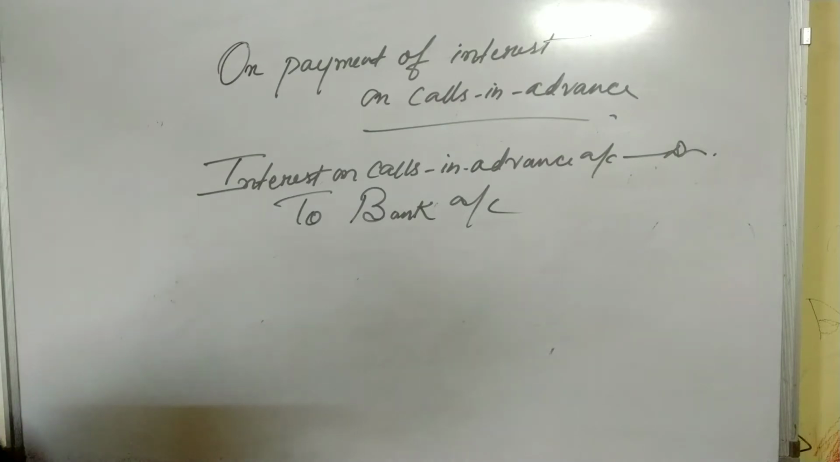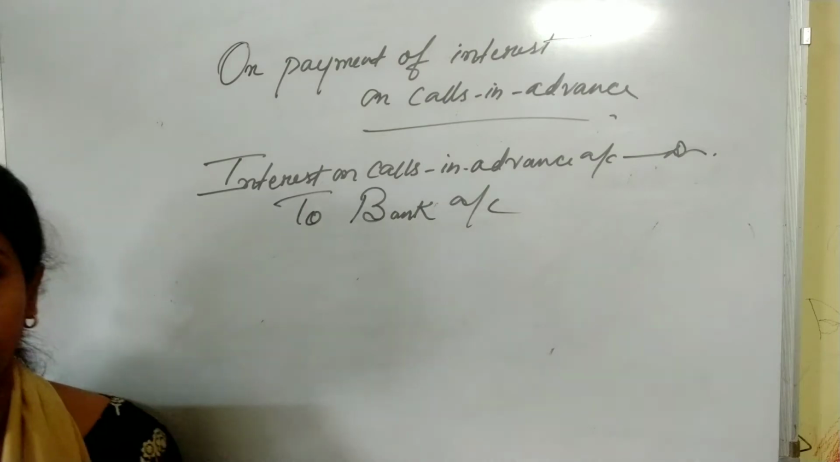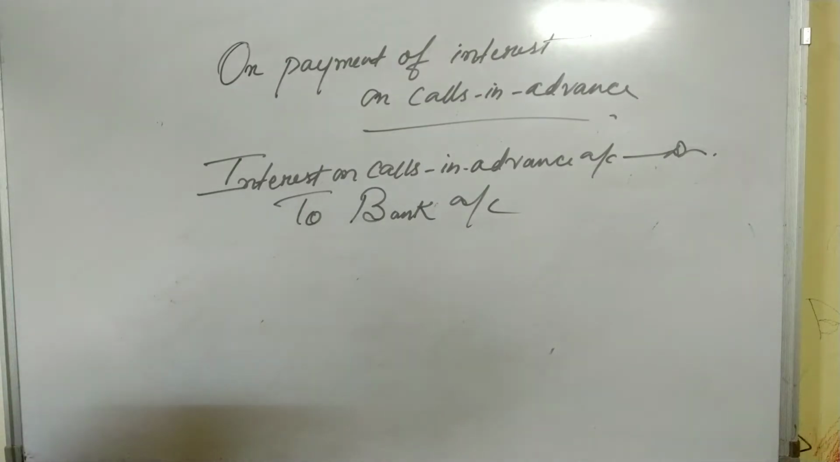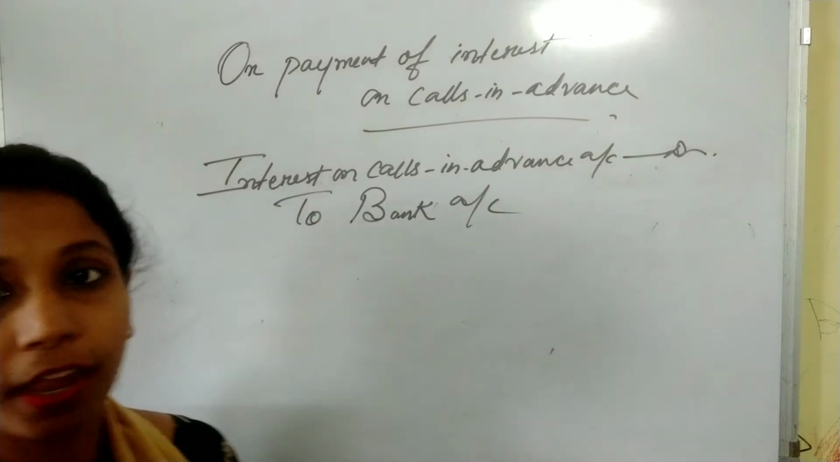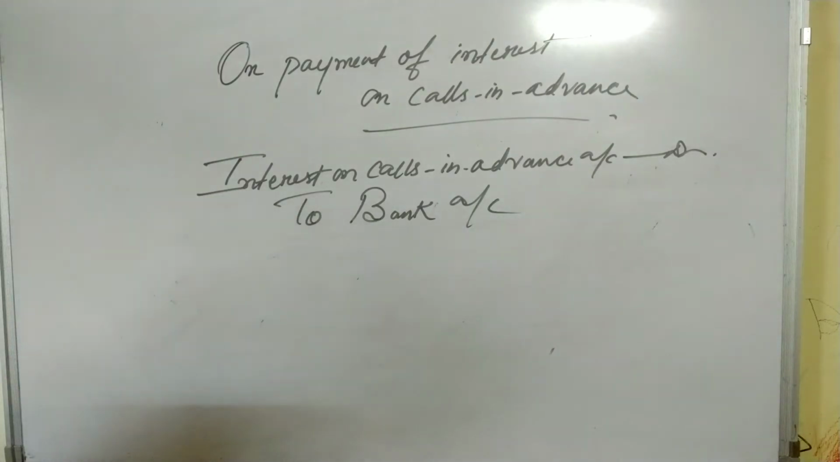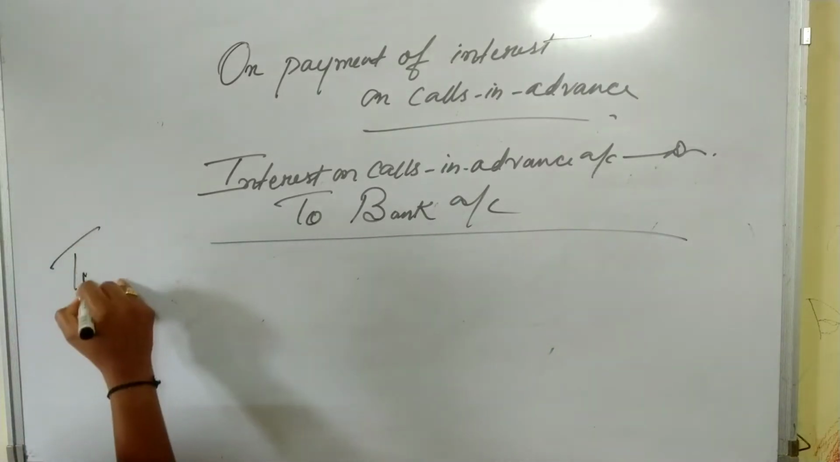Now interest on calls in advance is an expense for the company. At the end of the year, it is transferred to the profit and loss account. So this is the transfer entry.